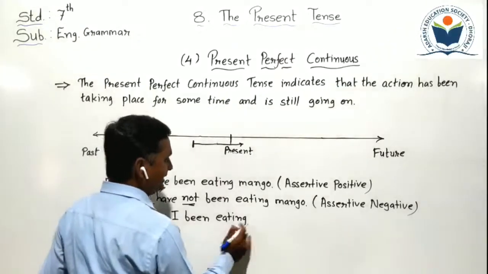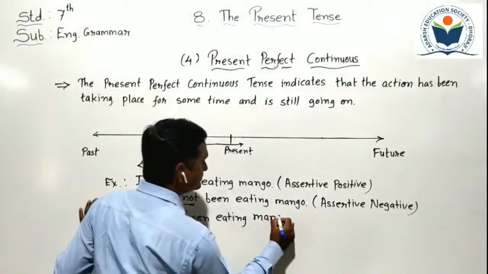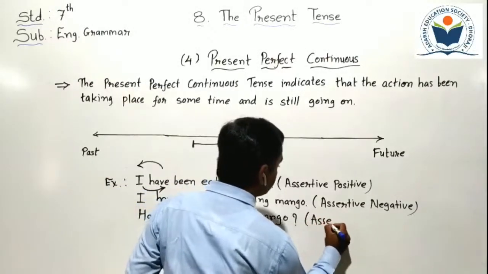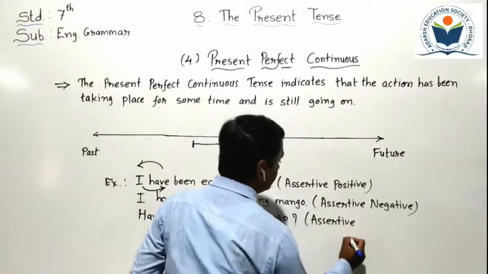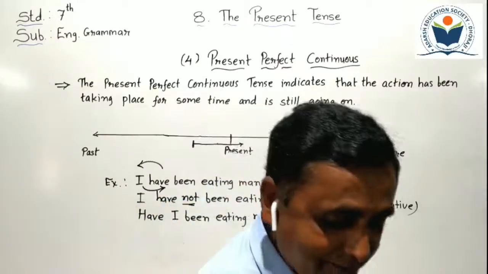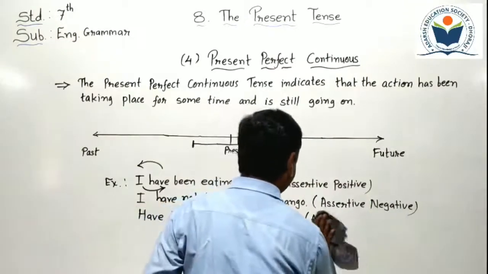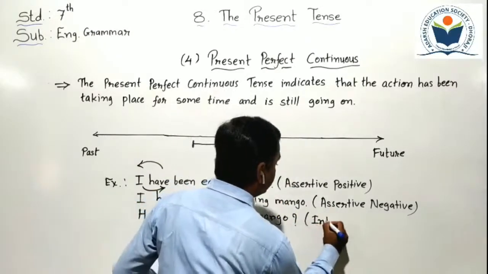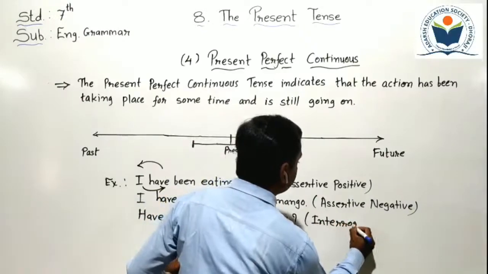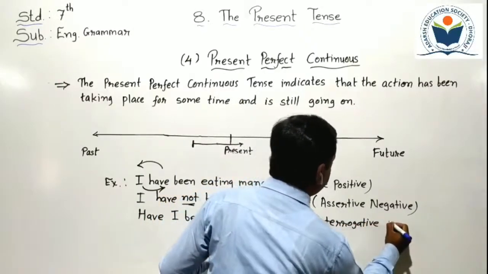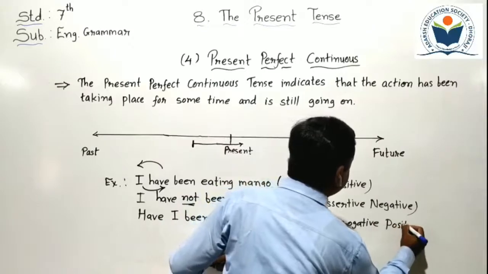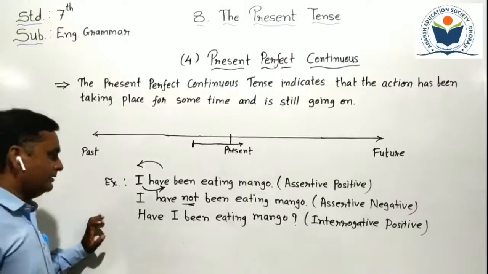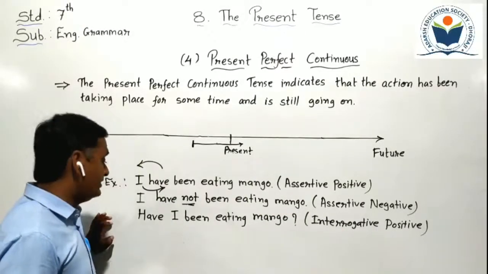"Have I been eating mango?" Interrogative sign. Sorry, not assertive. We make interrogative. So just we have to write here interrogative positive sentence.